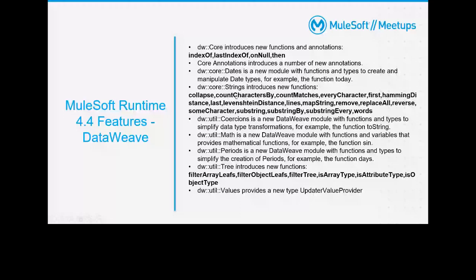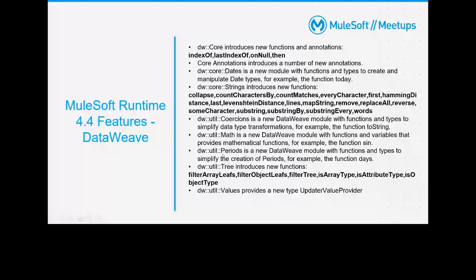One more important module that has been introduced is core coercions. In Java you have toString, toDateTime, those kinds of functions, which were not available. Within this module, those functions have been introduced, so you can easily typecast, like from integer to string, by using toString, toNumber, and similar functions. It also introduced dw util periods, with a lot of functions like durations between. Let me show this durations one.